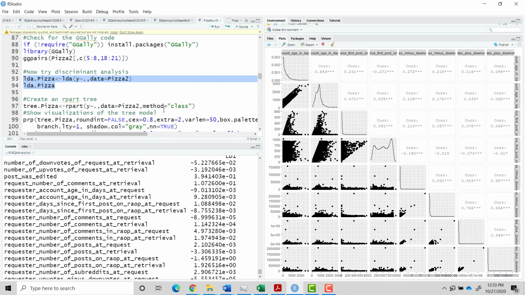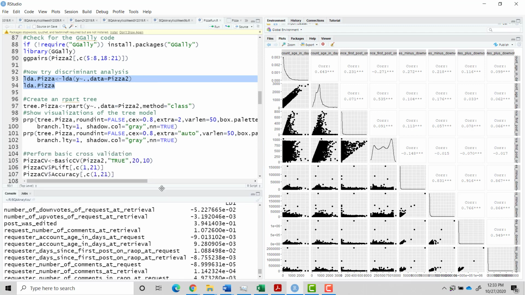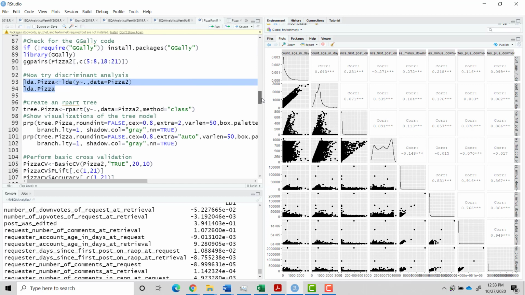Okay, so we've talked about the data set, we've loaded it in, and we've performed a little bit of basic data analysis. In the second video, we will go on and perform tree techniques. We'll do some prediction using cross-validation, and then we'll do a little bit of textual analysis, to see if we can improve the model with textual analysis.